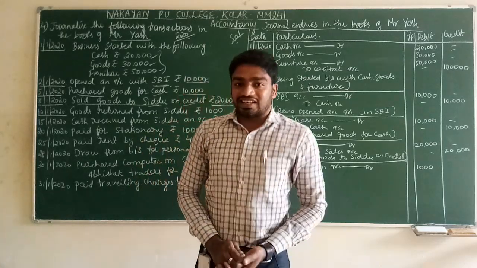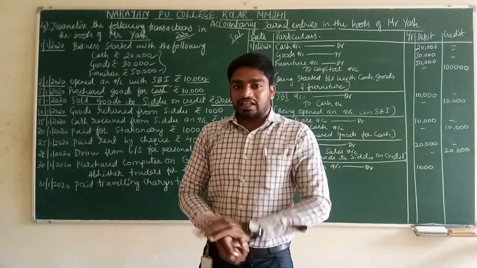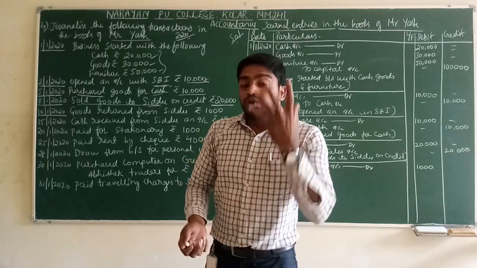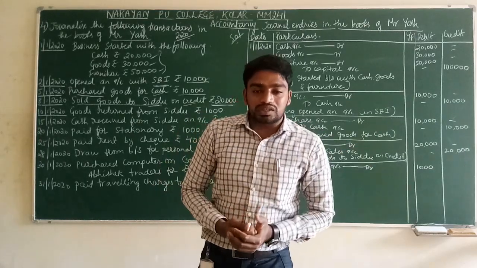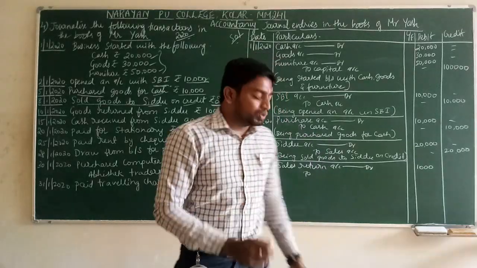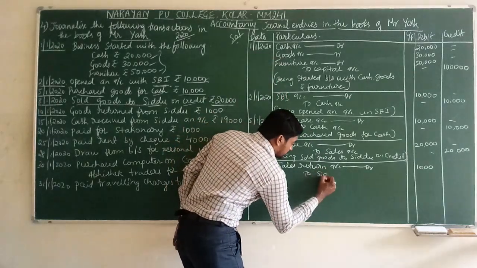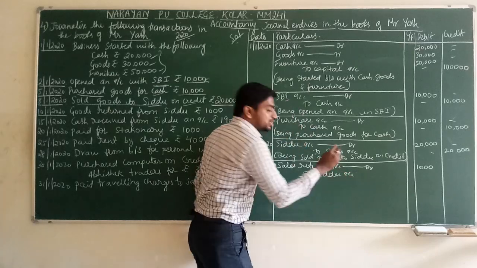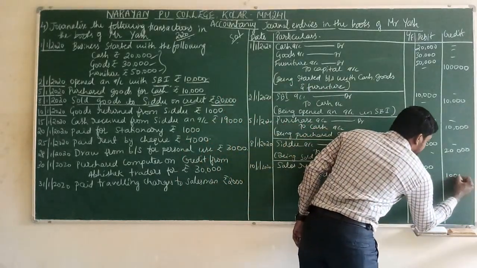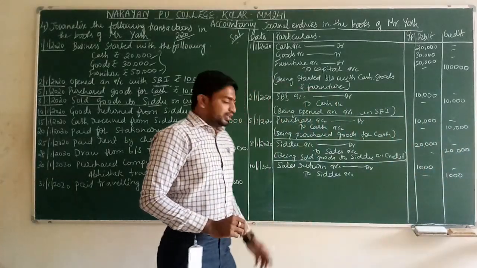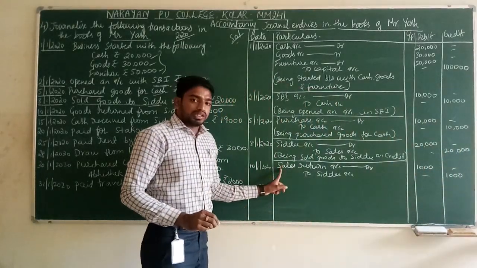Second, credit the giver. We have to identify the credit. Credit the giver. Who is giving goods here? From whom are the goods coming back? The goods are given by Sidhu, to Sidhu account. How many rupees of goods is Sidhu giving back? Rupees 1000. Are you understanding here? The goods which we have sold are coming back.